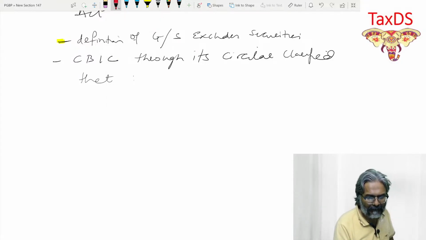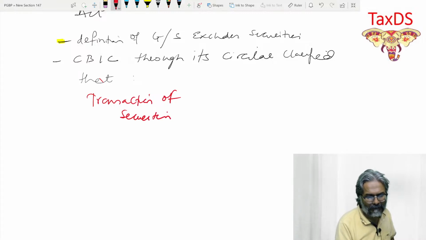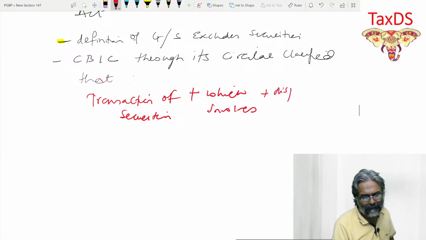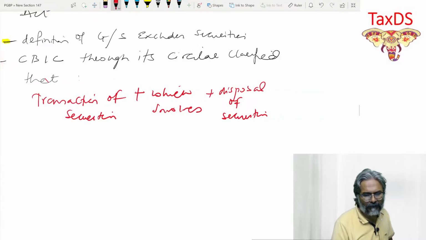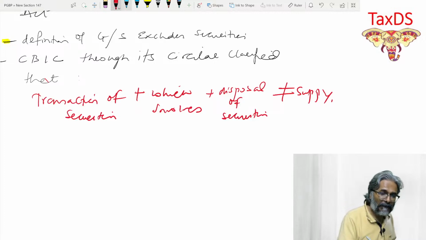What they've clarified: a transaction of securities which involves disposal of security is not a supply.